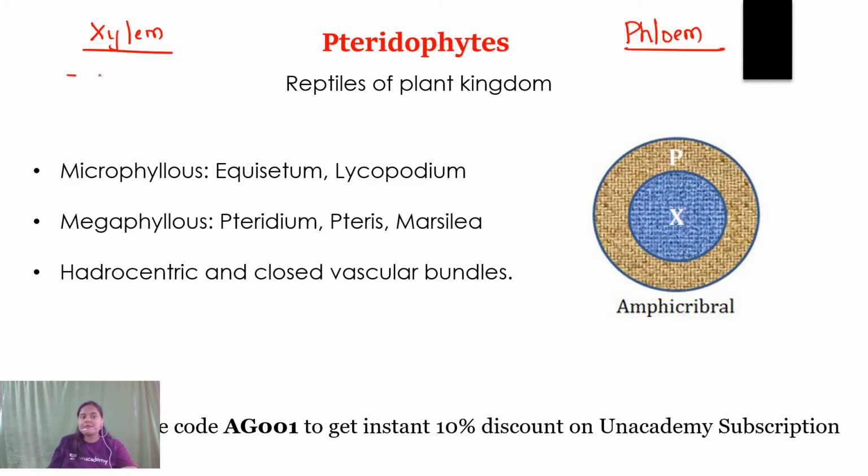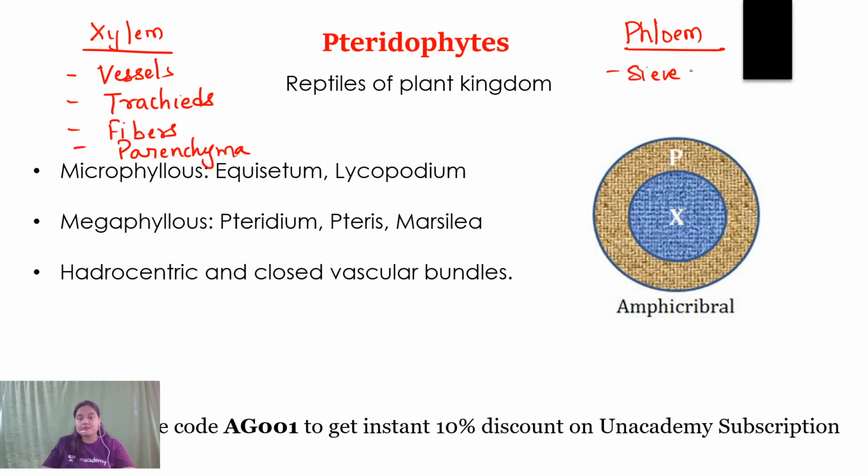So see, xylem includes vessels, tracheids, xylem fibers, and xylem parenchyma. Similarly, phloem includes sieve tubes, companion cells, phloem fibers, and phloem parenchyma.